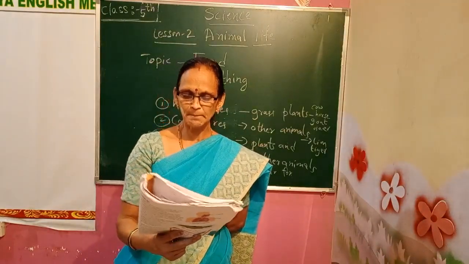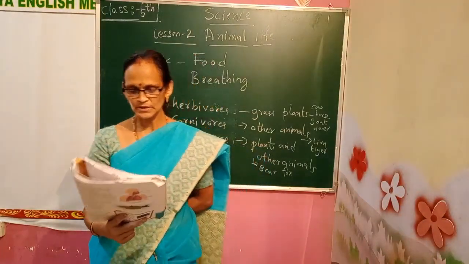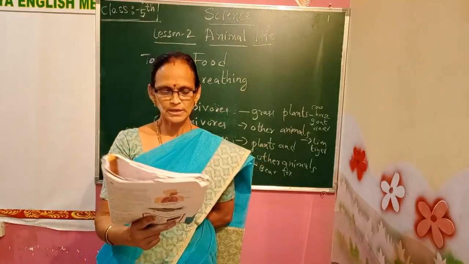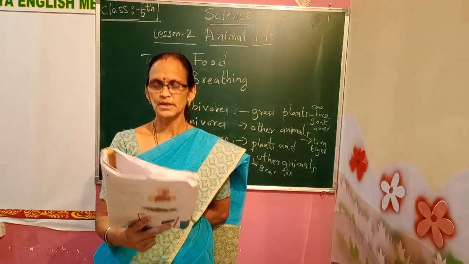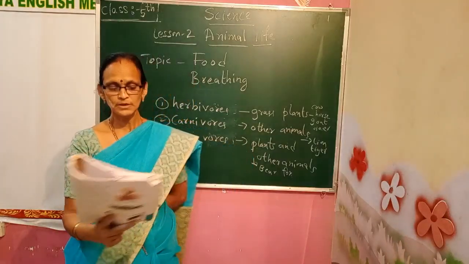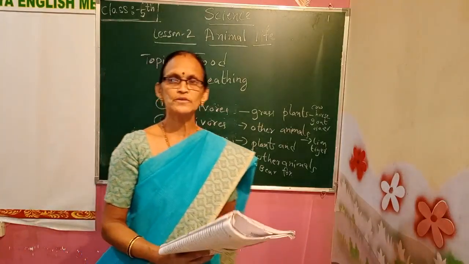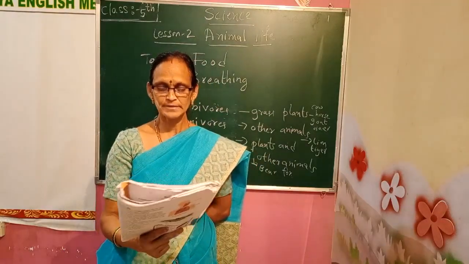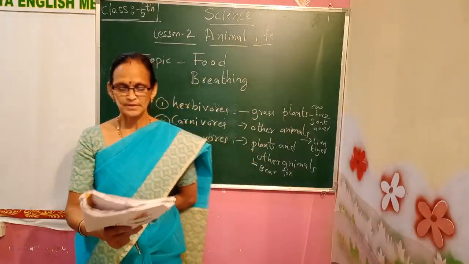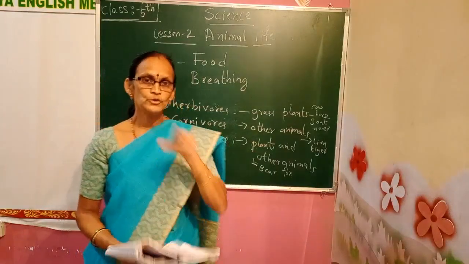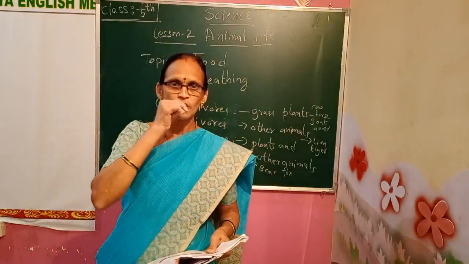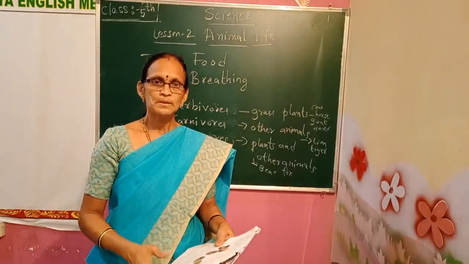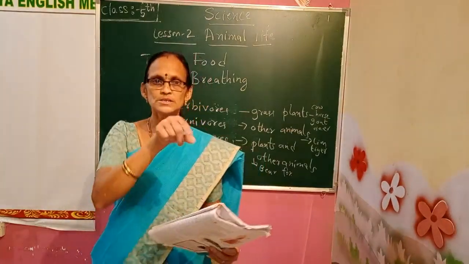Butterflies, bees and hummingbirds suck the nectar from the flower. They have a straw-like mouth part that helps them to suck the nectar. You see butterflies, bees and hummingbirds. What are they doing? They are sitting on the flower and collecting the nectar. They have a straw, like when you drink a cold drink, you take a straw.